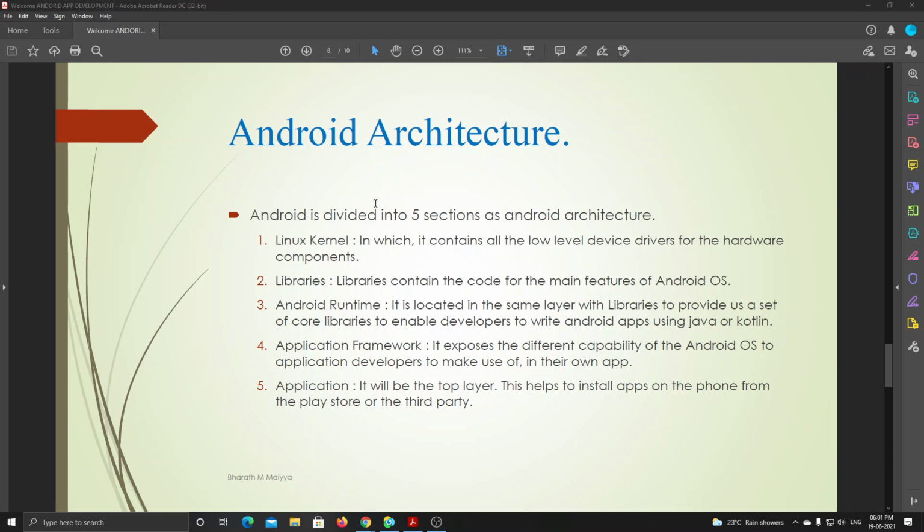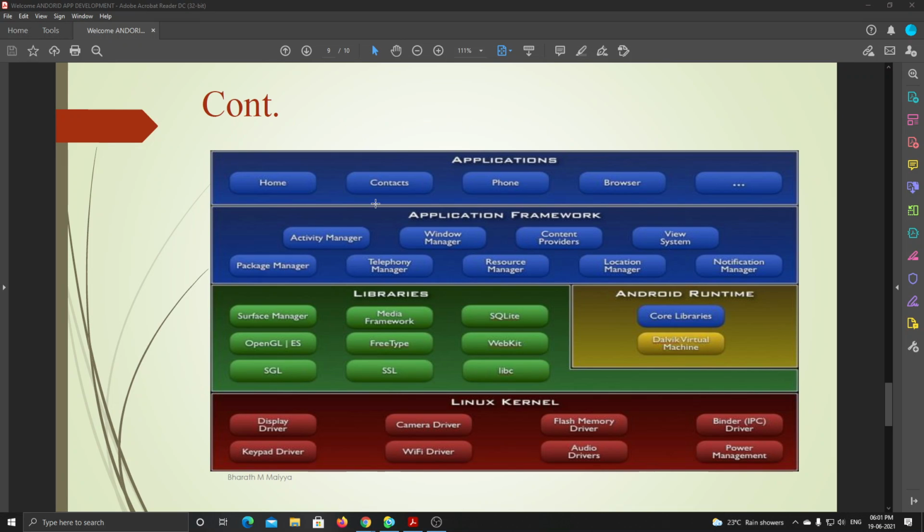See, we have the Android architecture. Android is divided into 5 sections, which is called the Android architecture. First is the Linux kernel, then the libraries, and then the Android runtime, which consists of some core libraries.